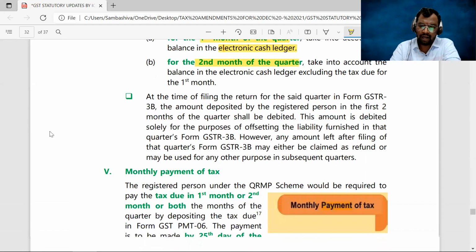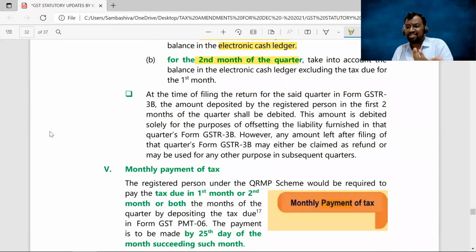And finally, while you are filing the GSTR 3B, whatever tax you have deposited in the first 2 months will be adjusted. Suppose that in the first 2 months you have deposited 2,000 rupees, and your ultimate liability came to 3,000, right, sir? So out of the 3,000, you already paid 2,000. That will be deducted. Only the remaining 1,000 you have to pay. Clear, sir? You will get a doubt here.